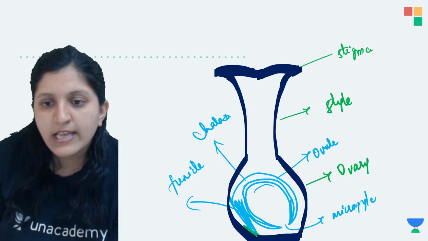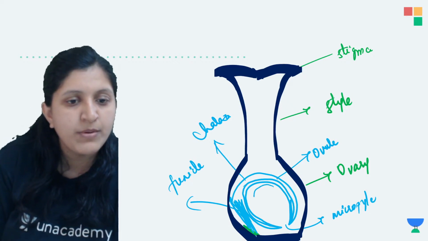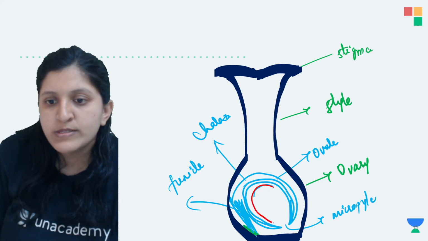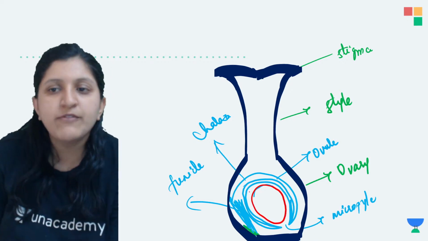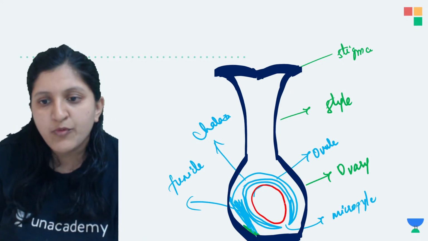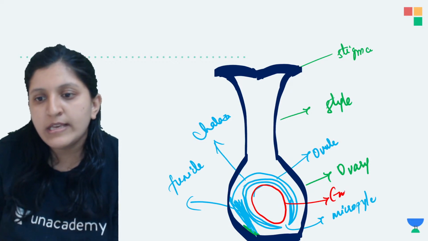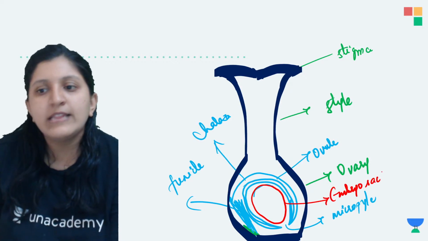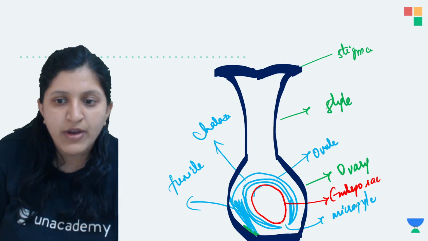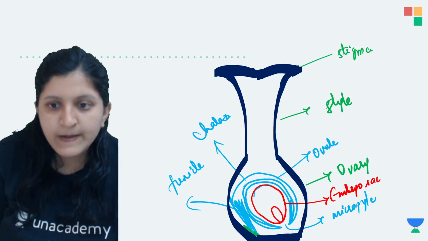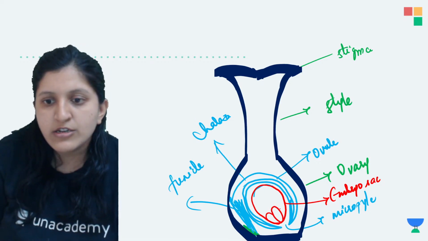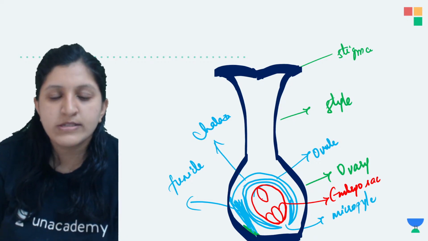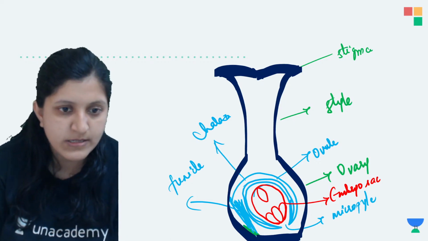Now inside this you can find an embryo sac that is present. Let me just draw an embryo sac here. This red one is the embryo sac, and inside the embryo sac you can find the egg. There is a synergid, and what is this? One second, let me just erase this part.